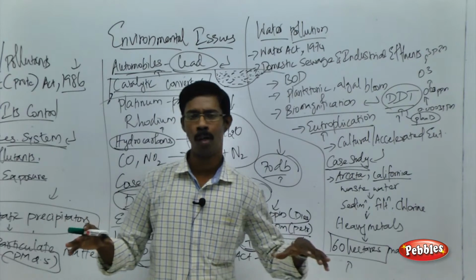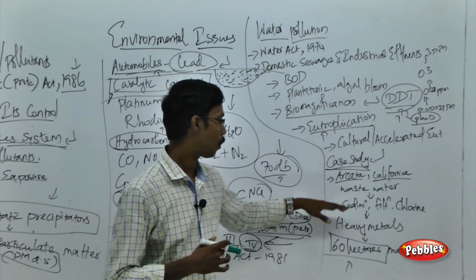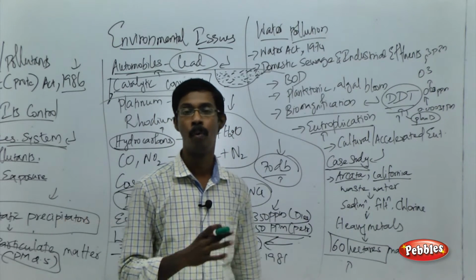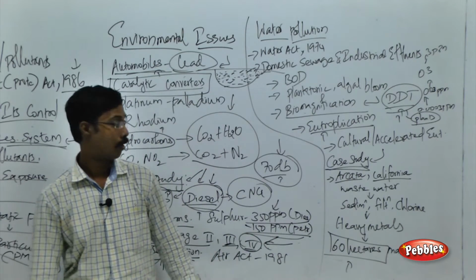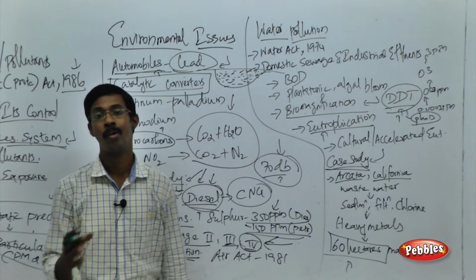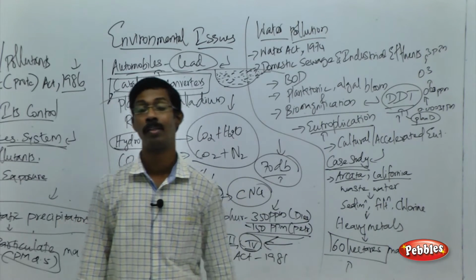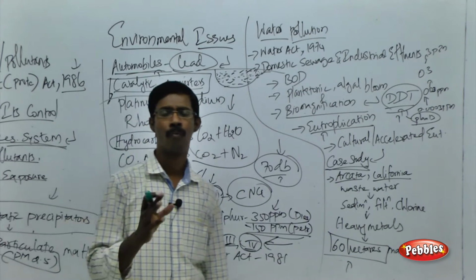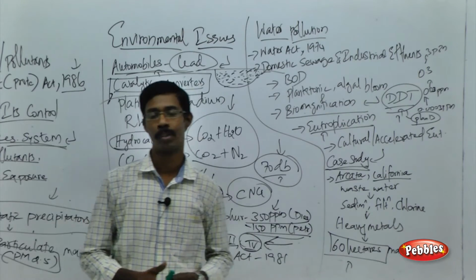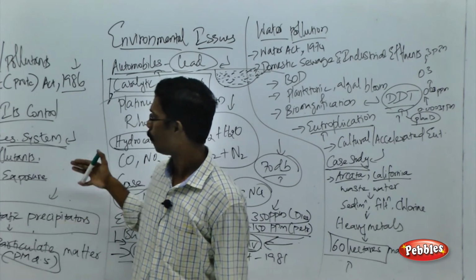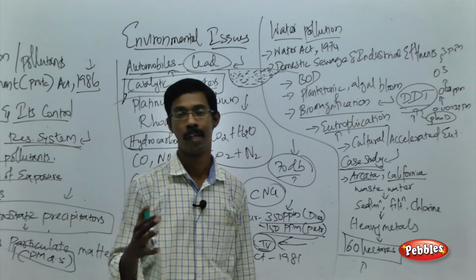That huge area, the 60 acres of marshland at 6 levels, treats the water and removes all the heavy metal impurities present in it. In that way they are treating the wastewater to remove all the impurities, and the water released from the marshland is pure and fit for human consumption. This is the point you have to remember about the case study for water pollution. These are all the points you have to remember about air pollution and water pollution. Now we are going to see the remaining types of pollution and their case studies.